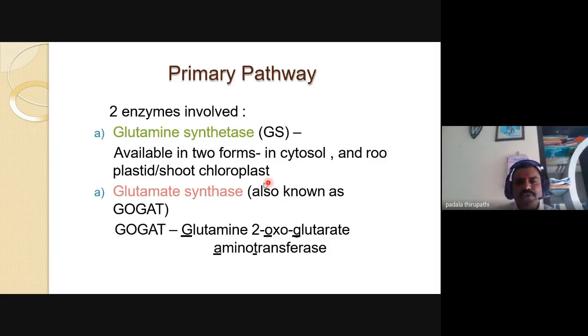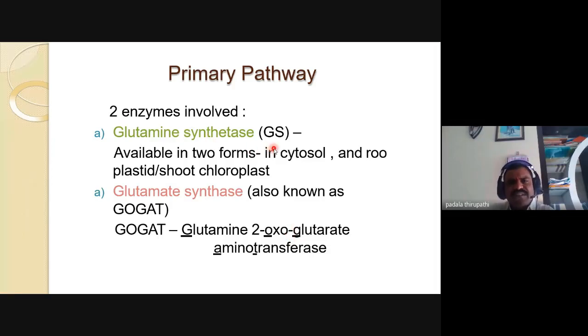So in shoot chloroplasts, this glutamate synthase is also present. The second one is glutamate synthase, which we also call GOGAT, glutamine 2-oxoglutarate aminotransferase. Is it clear? This slide is clear.